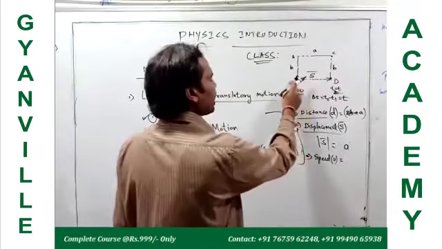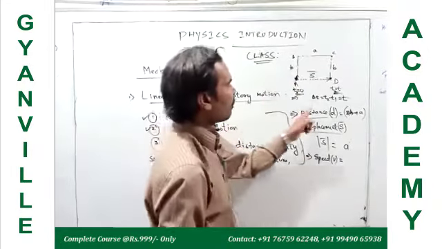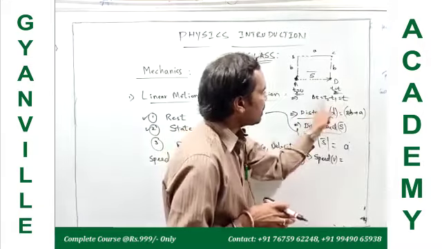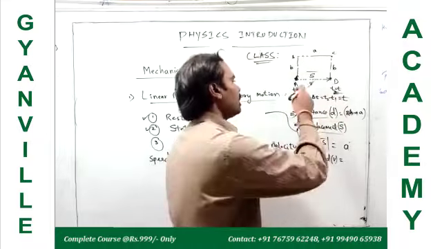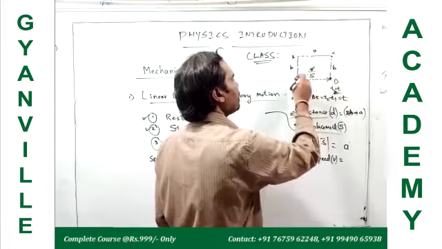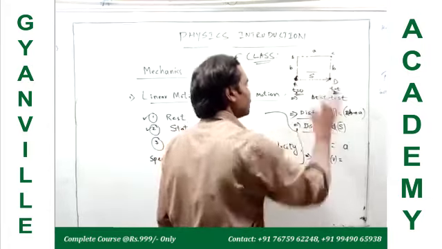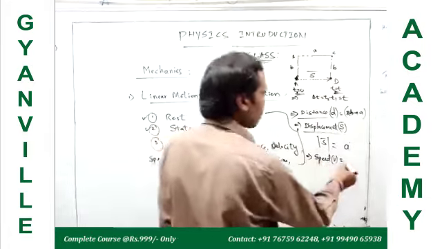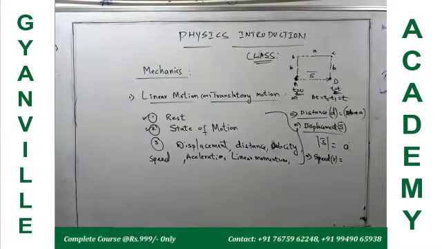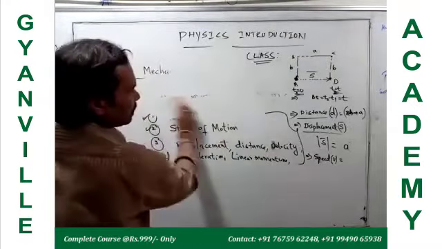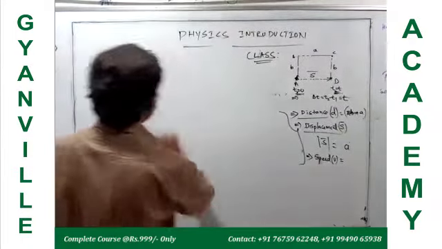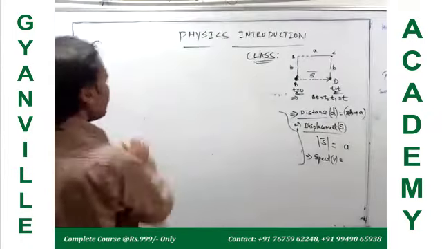So this particle is in a state of motion for a certain time interval. How much time interval is that? T time interval, it is in a state of motion. In this time, it is traveling this much distance. So speed is equal to total distance traveled by total time taken.